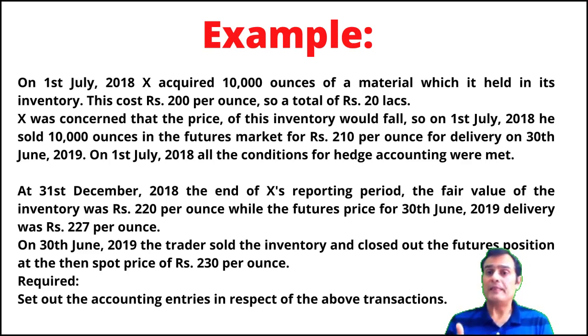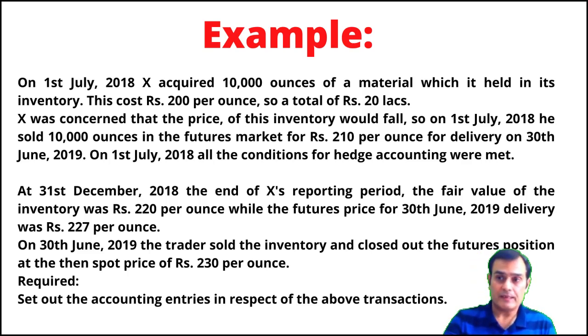Then he says on the balance sheet date, which is December 18, we are given the fair value of the inventory and also the futures value, which is 227. Then he says on 30th June, the trader sold the inventory and closed the futures position at the spot price, which is 230 per ounce. So we are required to pass entries recording the above transactions.